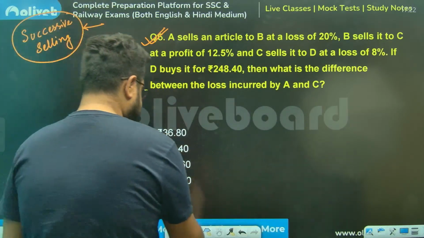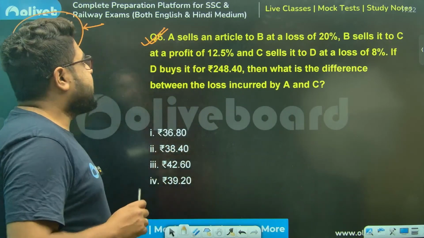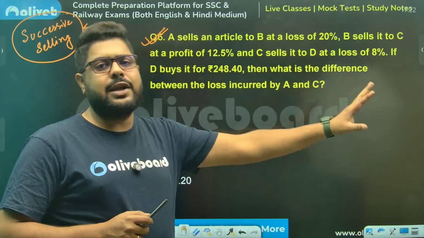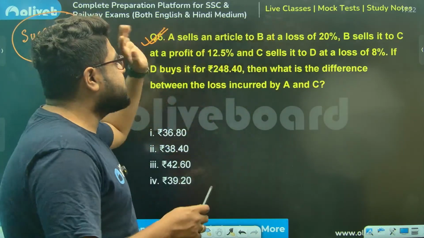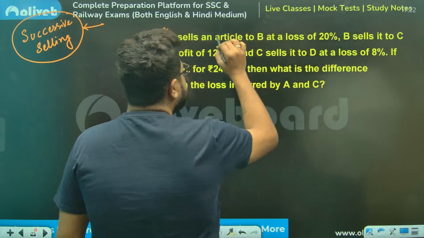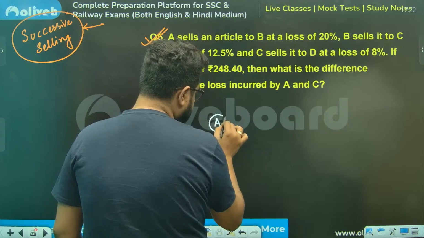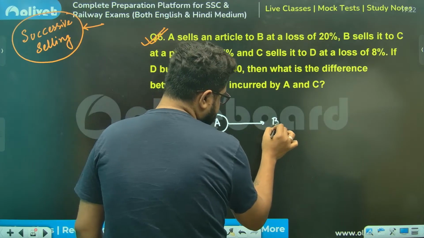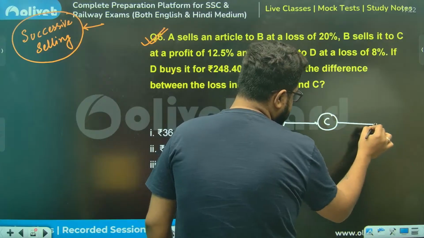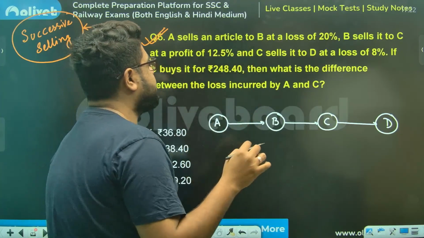Look, it's very simple. It is actually very, very simple. Think like this, sir. First, you figure out the chain. It's all about understanding the chain. We'll put values later on. A sells to B, B sells to C, C sells to D. Correct?